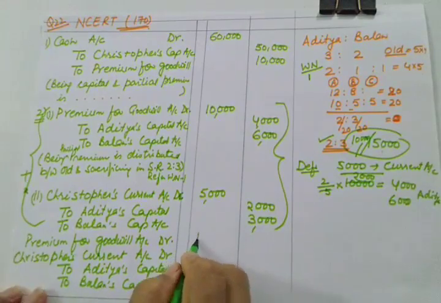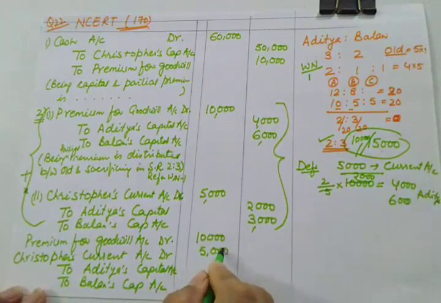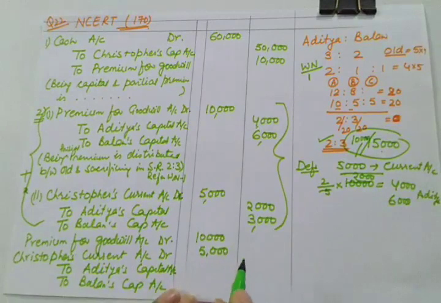And how much amount? Here he is bringing 10,000, unable to bring 5,000, so 5,000 we are taking from his current account, and the total is 15,000.